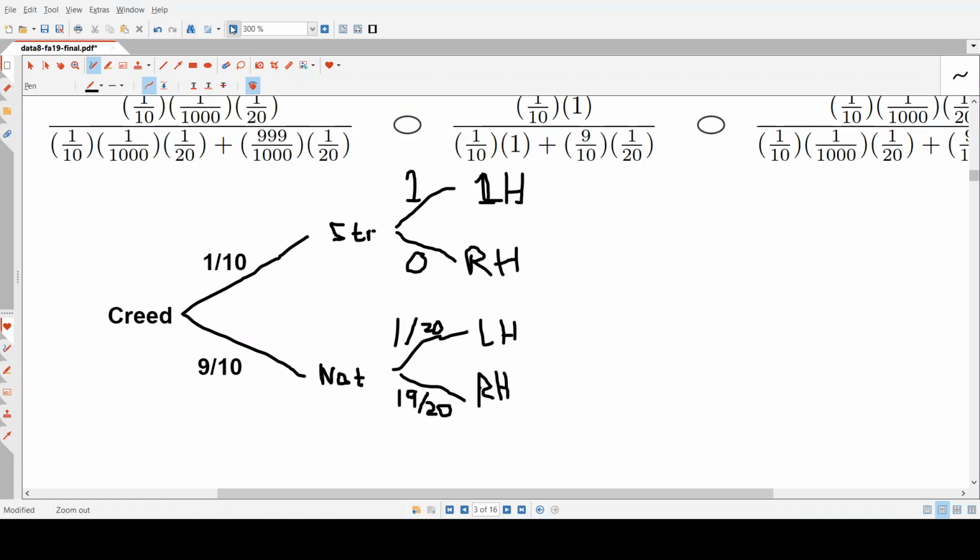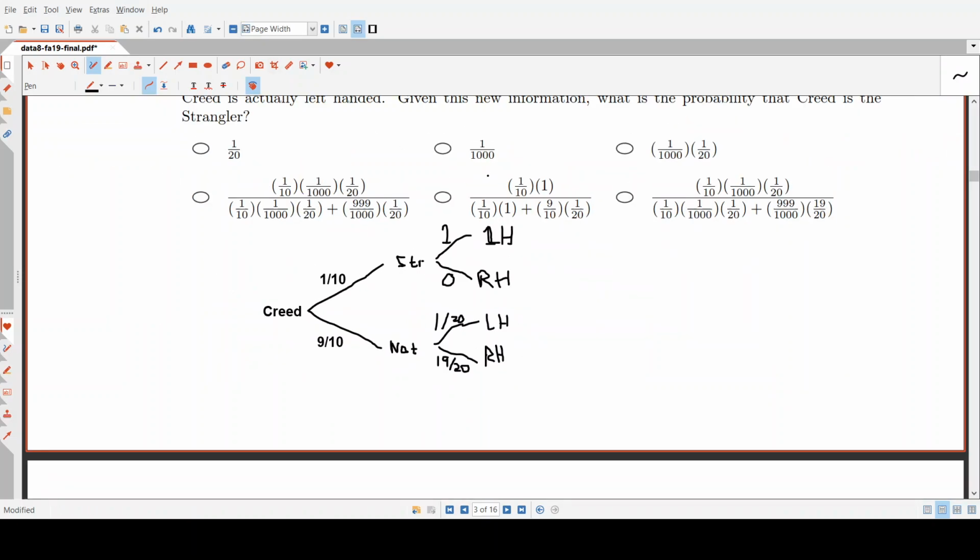So now we can apply Bayes' rule again. We want the probability of being the strangler given left-handed again.